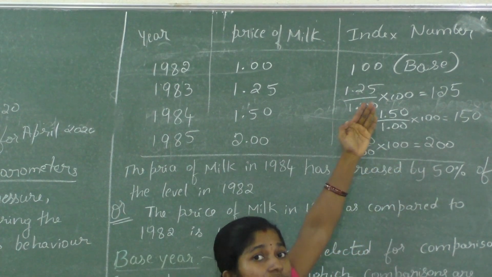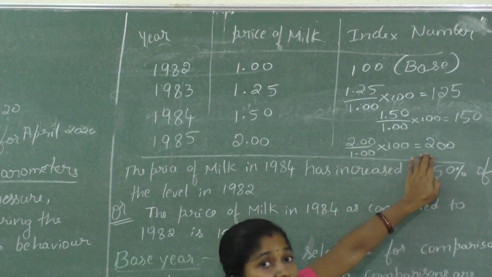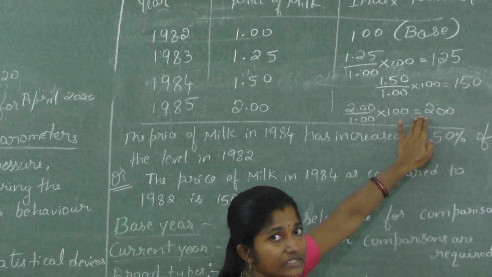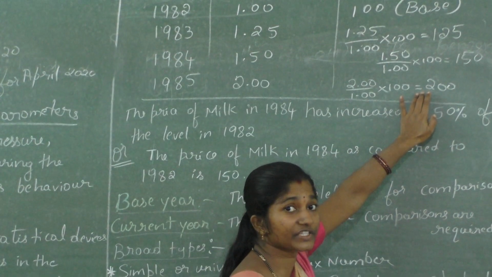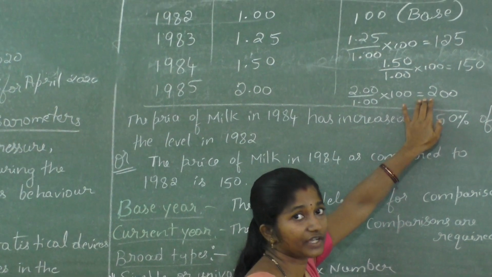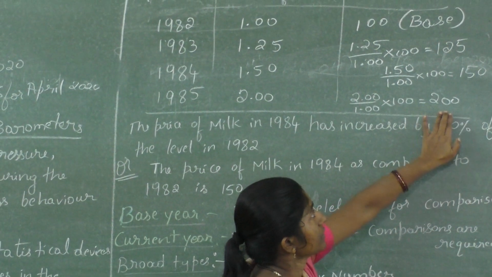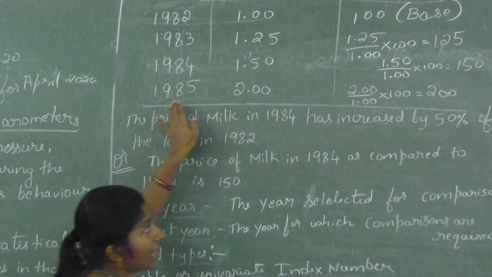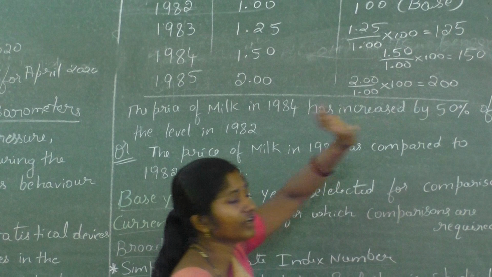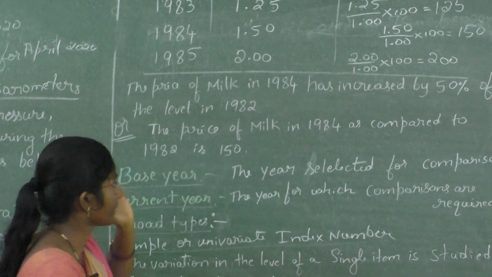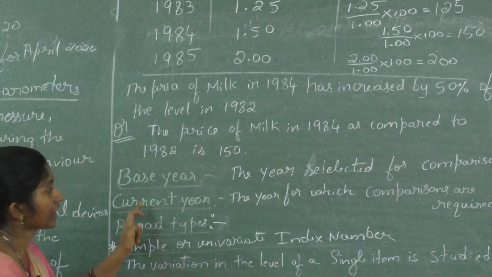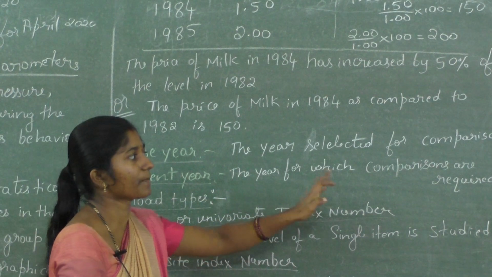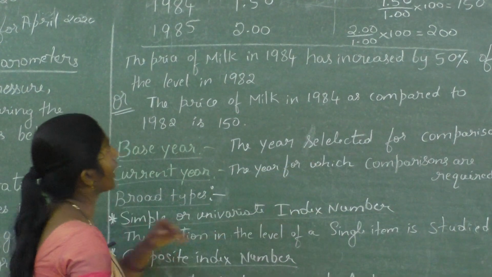When compared to 1982, we can say the price is doubled, 100% increased. In 1985 our price index is 200, and that is the current year. Current year means the year for which comparisons are required.